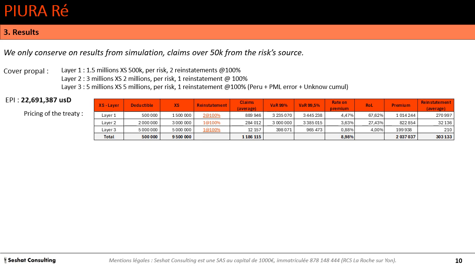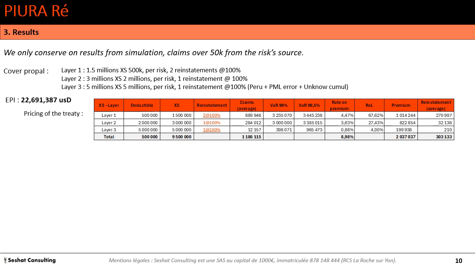So the value at risk is about 3 million. Value at risk at 99.5% is about 3.38 million US dollar. We calculate a rate on premium of 3.63%. It makes a premium about 822,000 US dollar per year with a reinstatement estimation of 32,000.